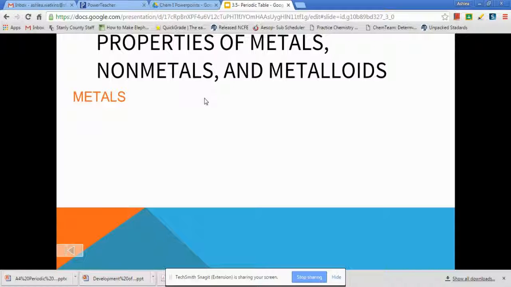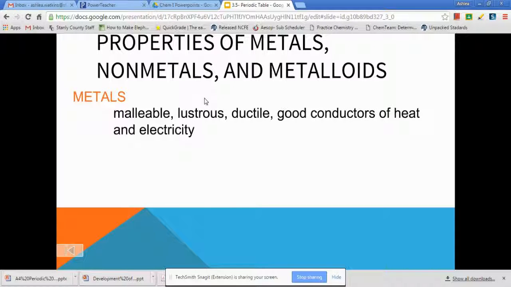So metals, which like I said are 80% of the periodic table. You guys know lots of metals. We listed them earlier when we talked about cations and anions. Some of their descriptive properties are that they're malleable, lustrous, ductile, good conductors of heat and electricity. Now, a couple things with these. Malleability, if you do not know, means hammered into sheets. So you can hammer metals into sheets without changing the integrity or breaking apart the metal. Lustrous just means they have a shine. Ductile means they can be stretched into wires.